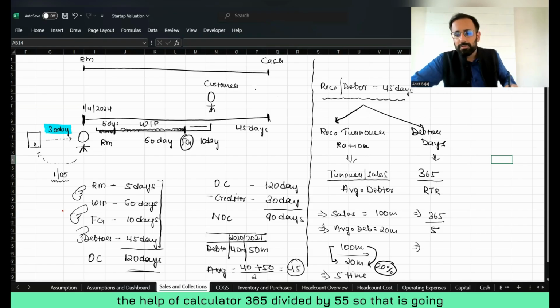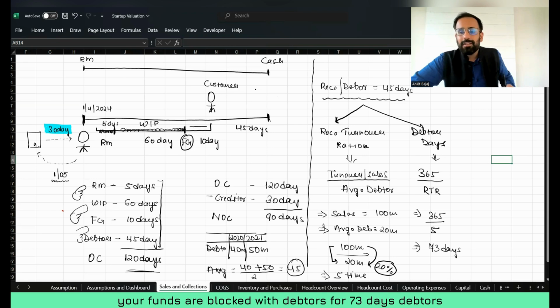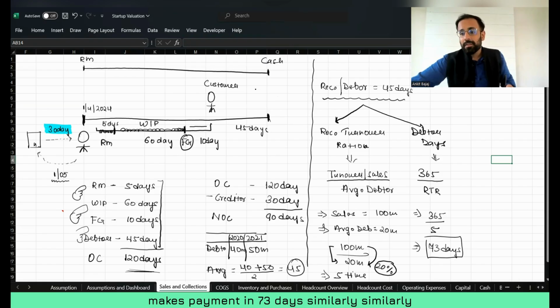365 divided by 5 I do. So that is going to be 73 days. It means your funds are blocked with debtors for 73 days. Debtors make payment in 73 days.